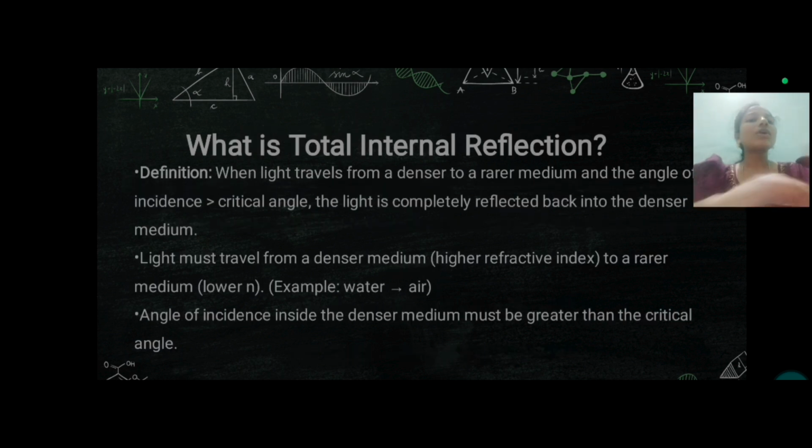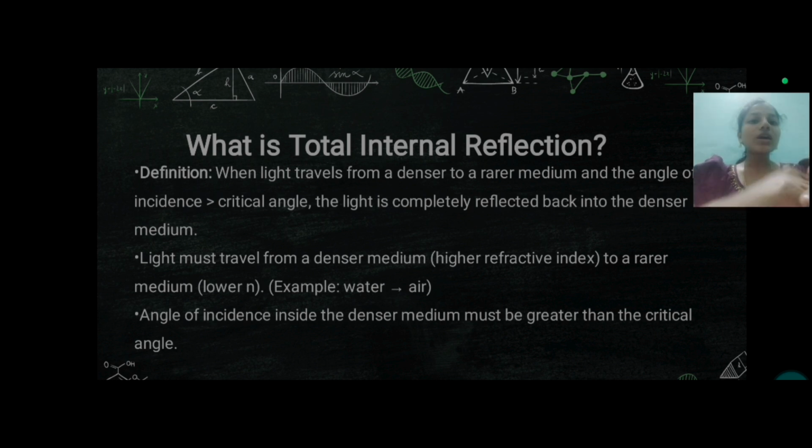Next, what is total internal reflection? Total internal reflection is when light travels from a denser medium to a rarer medium and the angle of incidence is greater than the critical angle. So, light travels from the denser medium to the rarer medium, and in total internal reflection, the angle of incidence is greater than the critical angle. The light is completely reflected back into the denser medium.